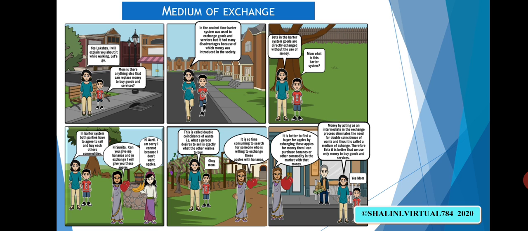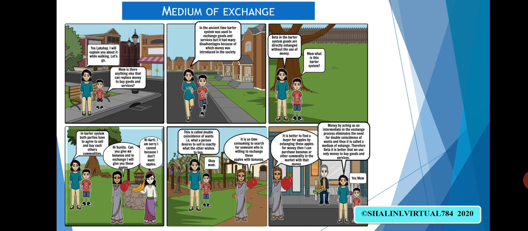Now let's see the second row. In the barter system, both parties have to agree to sell and buy each other's commodities. Now, to explain this barter system, there is an example given of two women. Hi Sunita, can you give me bananas and in exchange I will give you these apples? Hi Aarti, I am sorry, I cannot because I don't want apples. So in this example of these two women who want to exchange their apples and bananas, they both must be requiring the other's commodity, and they must be selling their own commodity to the other person.